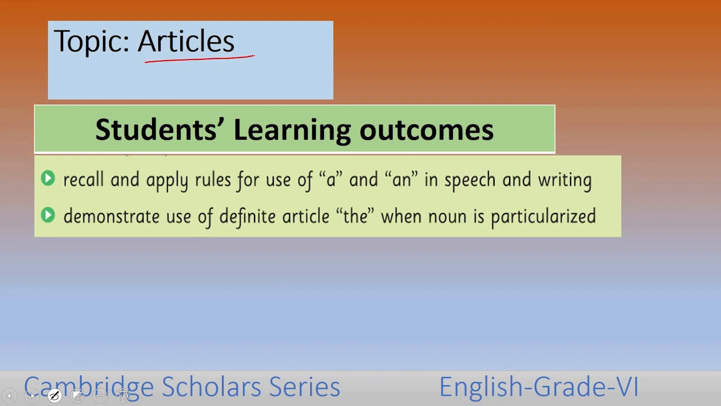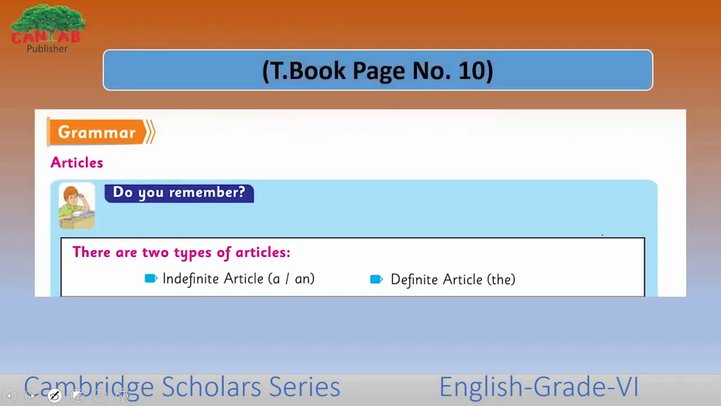Students' learning outcomes of this session are: recall and apply rules for use of a and an in speech and writing. Demonstrate use of definite article the when noun is particularized. Here, look at page number 10 in your textbook. We have a grammar section here on articles. You have learned all the articles in your previous class too.